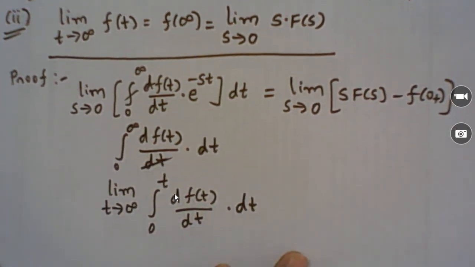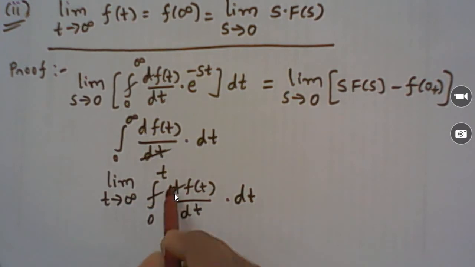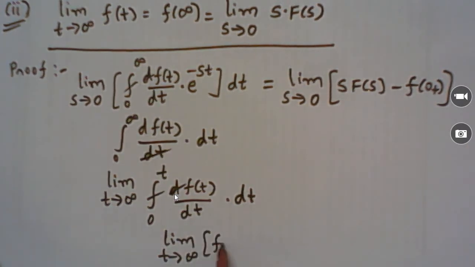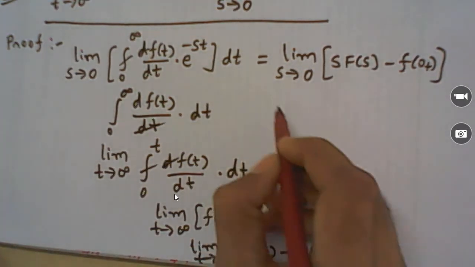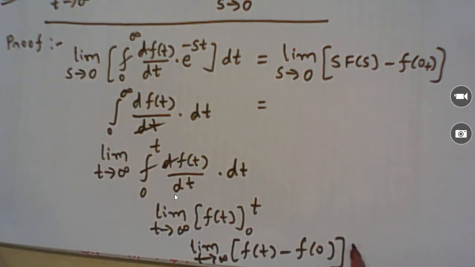So here integration and differentiation are cancelled. So it will make limit t tends to infinite f(t) with limits 0 to t. So here it is limit t tends to infinite f(t) minus f(0). Similarly, on the right hand side, it is equal to limit s tends to 0 sF(s) minus f(0+).